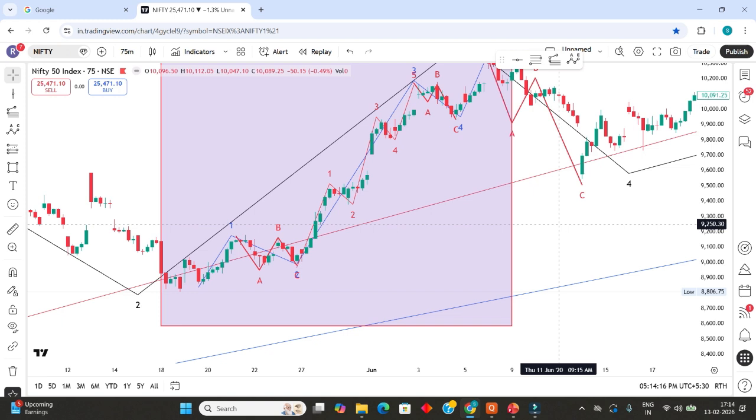So this is what he observed in the Dow Jones, the US stock market.